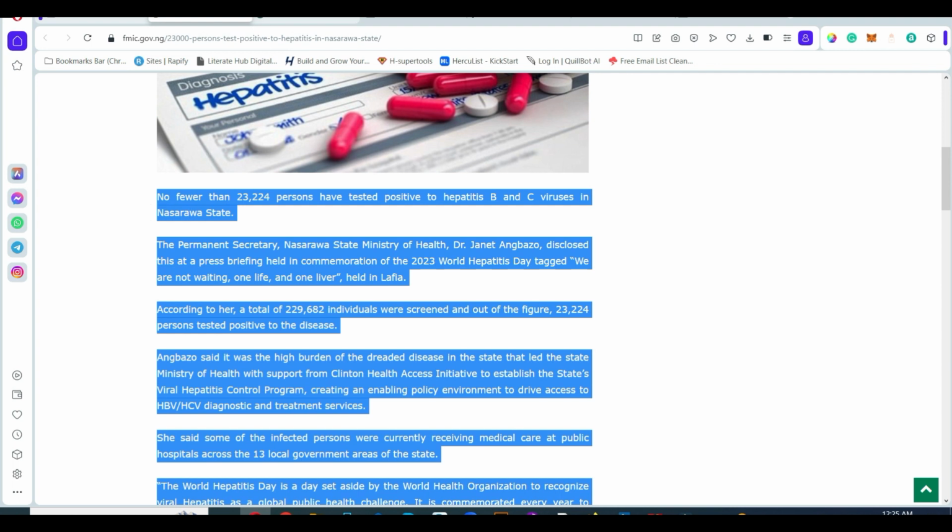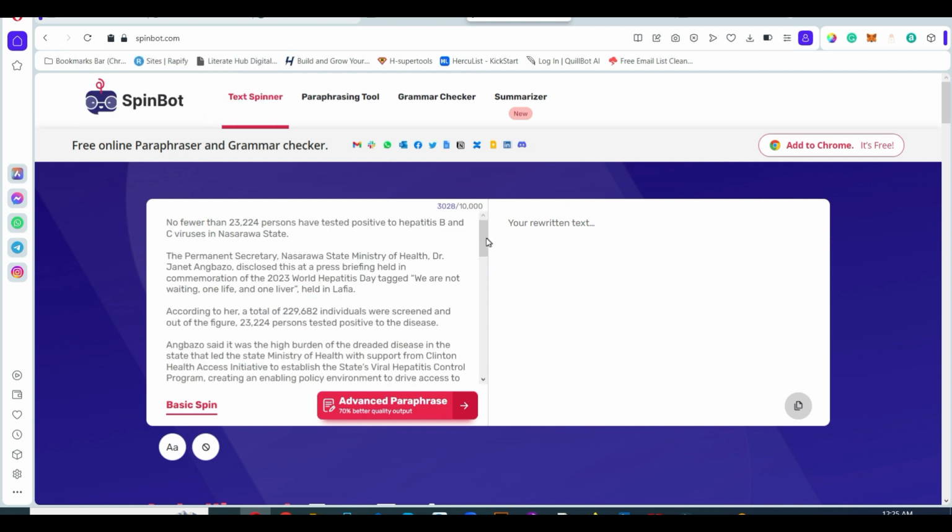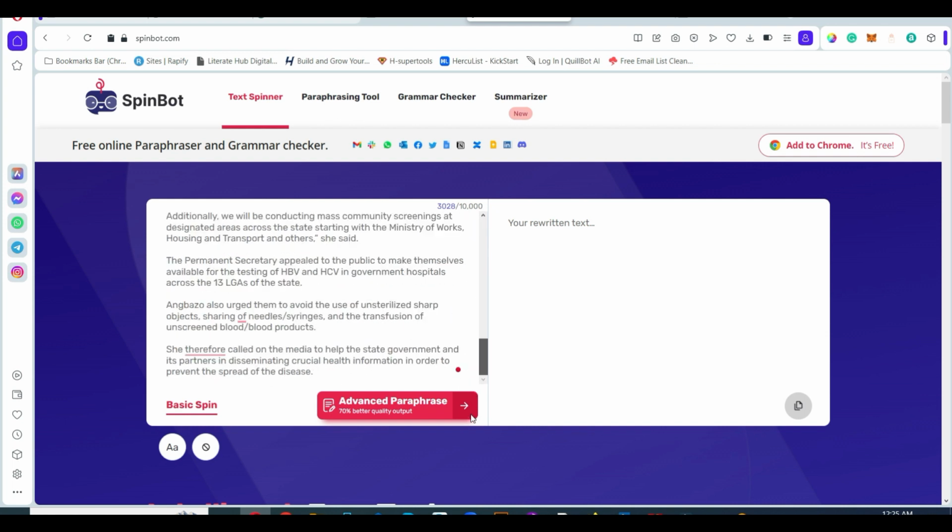Copy with Control C, then go to Spinbot and paste your text there. Spinbot allows 10,000 characters, and right now we have 33,028, so we can still add more to it, but this is what we have now.